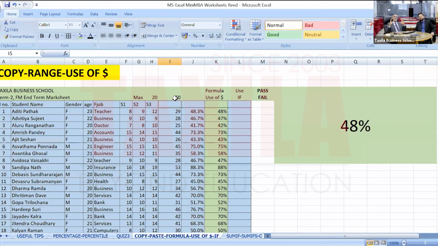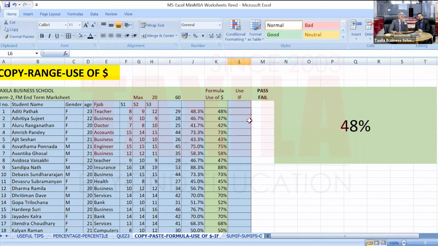You need to understand that the dollar sign fixes a cell. In advanced Excel, we would have taken fixing only column, fixing only row, and filling a table with a formula, that we will leave for advanced Excel. But this is important for you to keep in mind that dollar is used to fix a cell. Now, quickly, we can go to the IF function. That's another very powerful function. So what I will do is write an IF function.